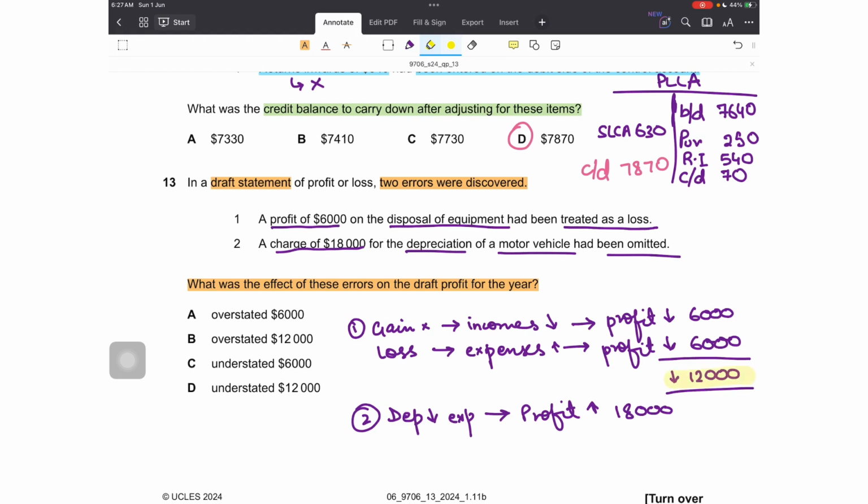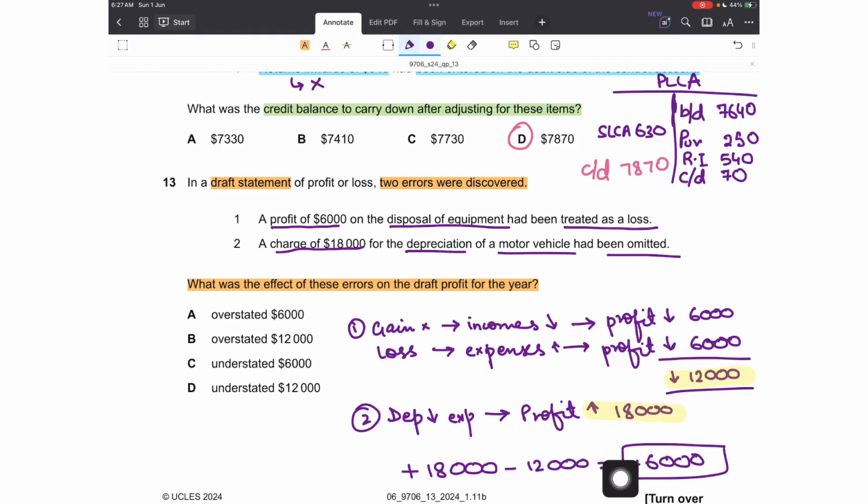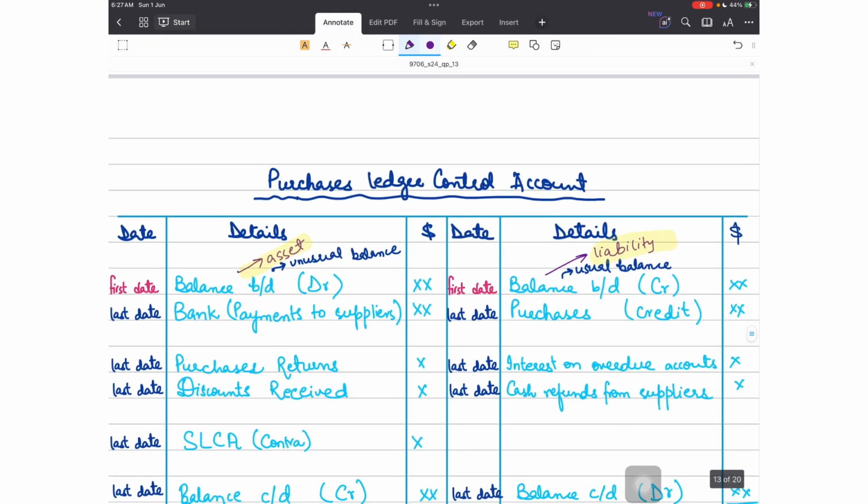So the impact of the first transaction is an understatement of 12,000, and the second one is an overstatement in profit by 18,000. So the net impact would be plus 18,000 to show an increase, minus 12,000 to show the understatement. The net impact would be that my profit would be overstated by 6,000. The individual impacts are these, but the net impact of the two would be an overstatement of 6,000, option A.